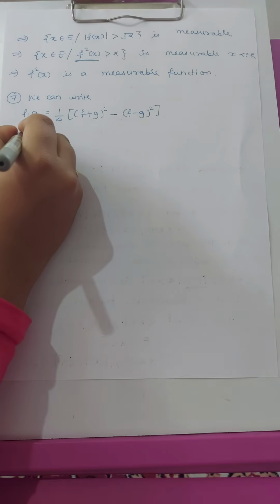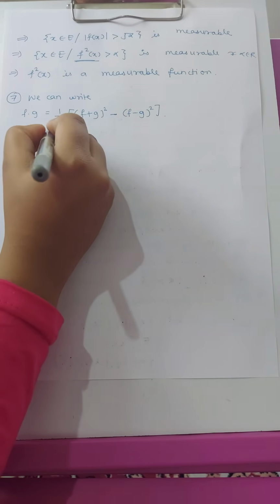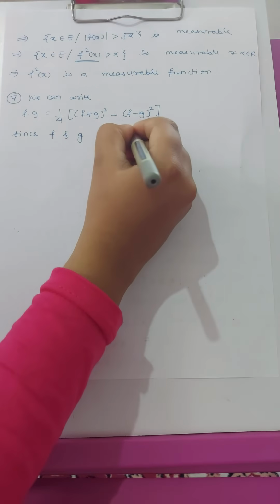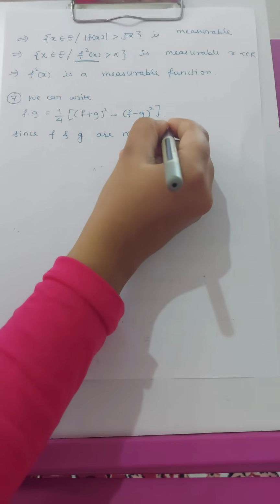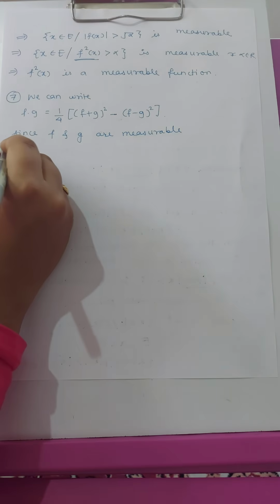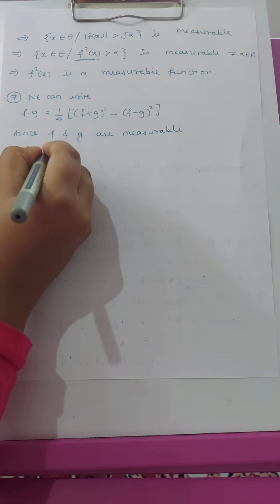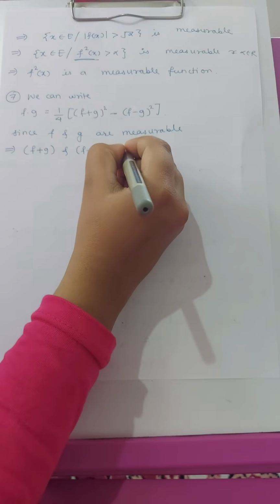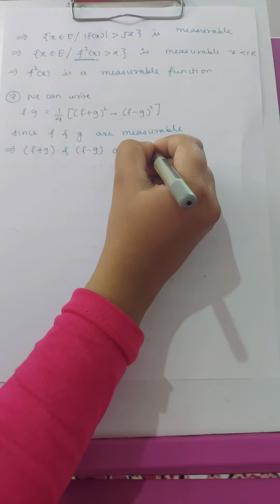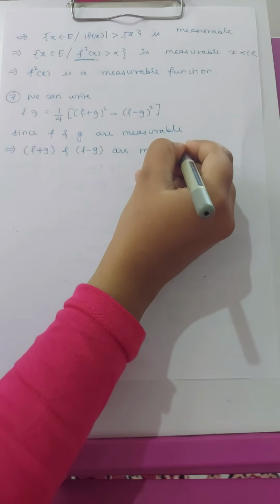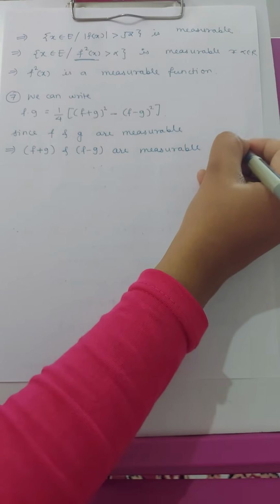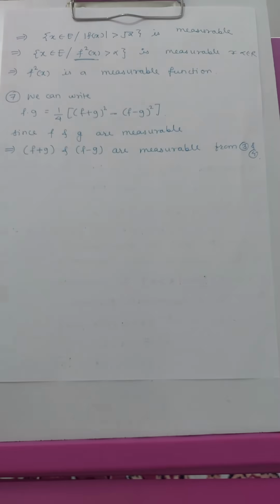Now since f and g are given as measurable functions, this implies that f plus g and f minus g are also measurable, and we have proved this in conditions 3 and 4.